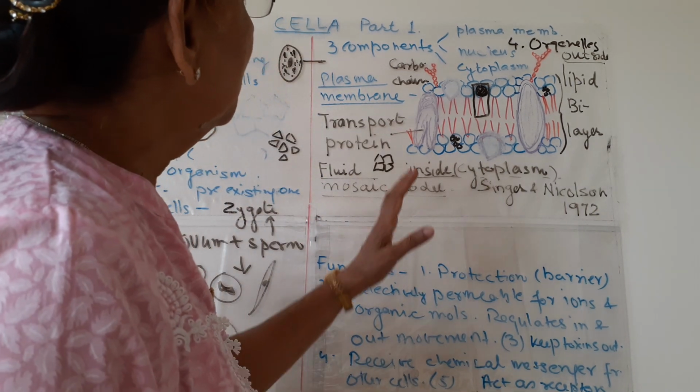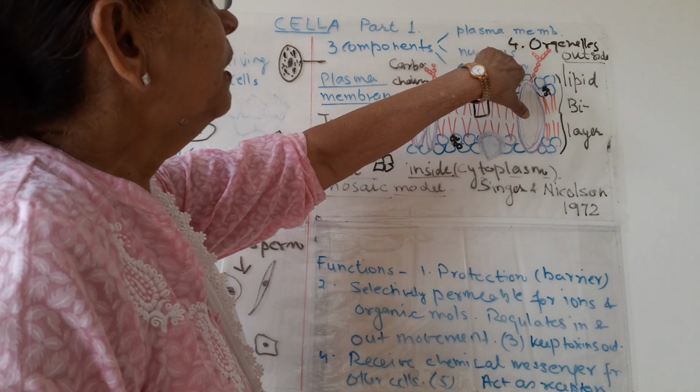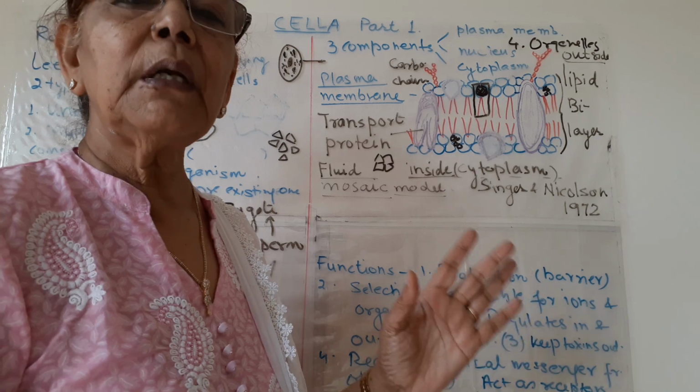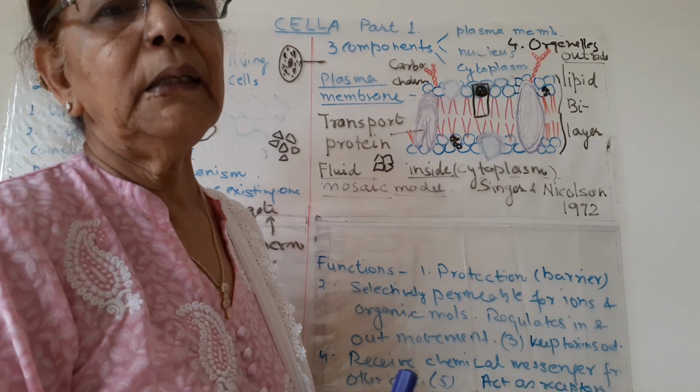So this is all about plasma membrane. In the next lecture, we will learn about diffusion and osmosis through plasma membrane and then the other components.